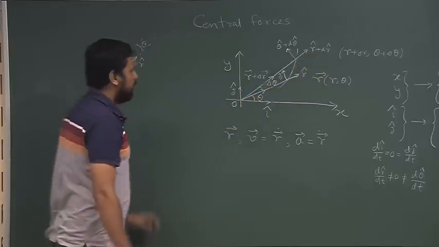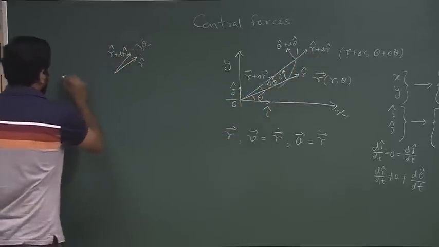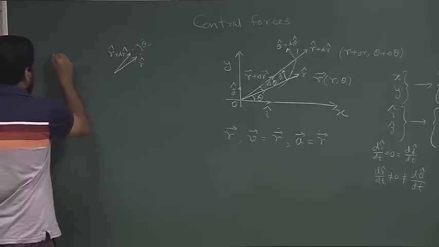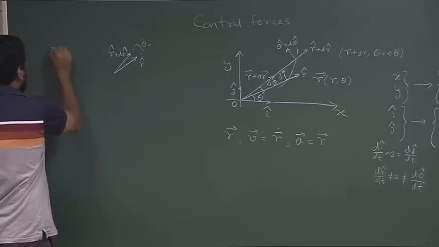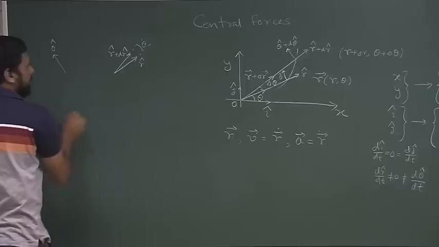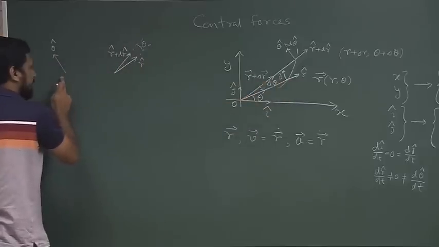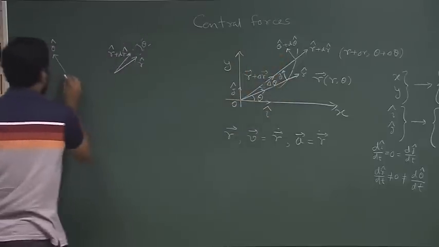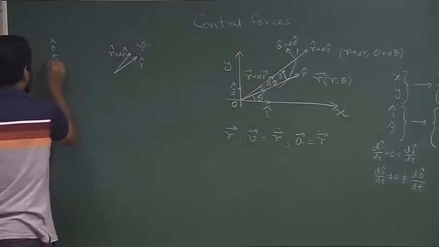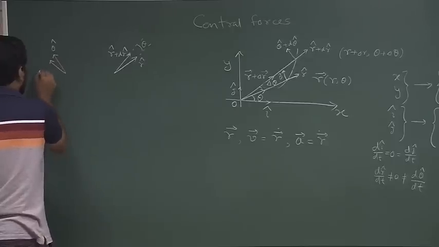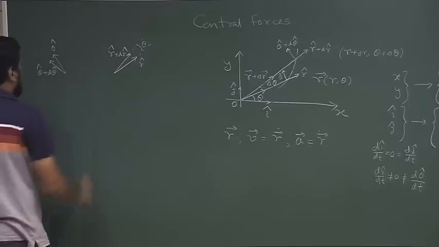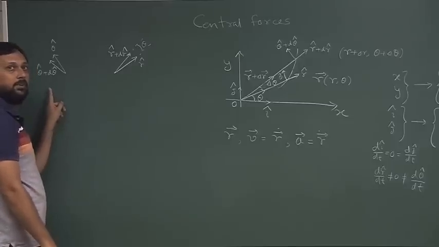Okay, so if we draw this, my theta cap will be in this direction. Let us say I am shifting this vector to here and this vector next to it. So, this is your theta cap plus d theta cap.